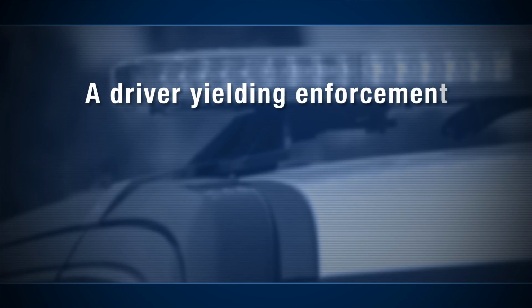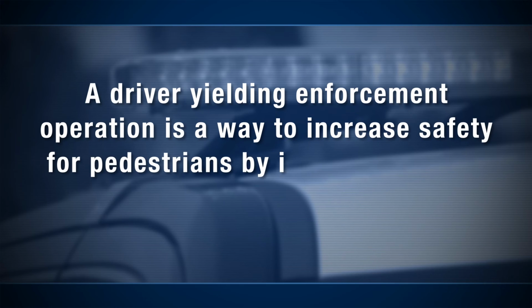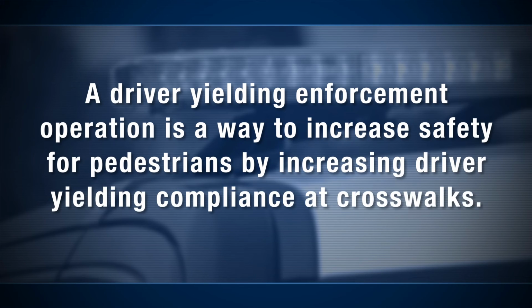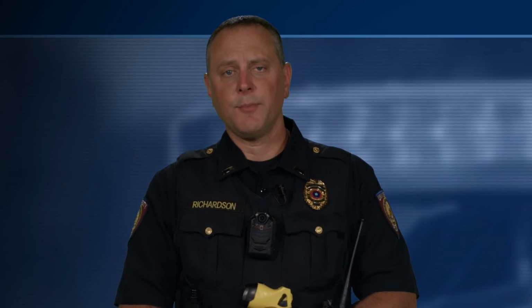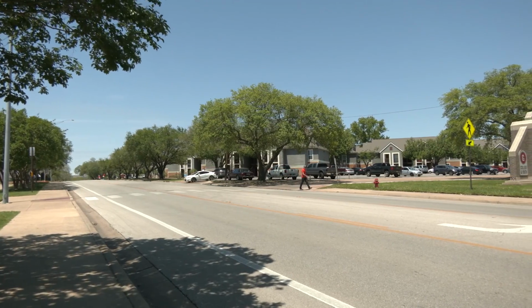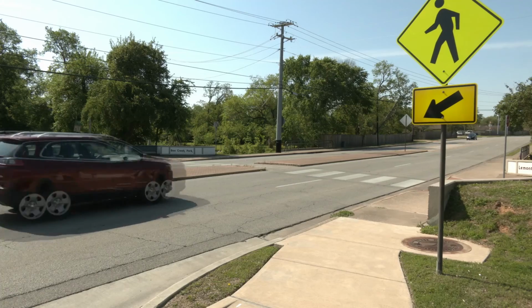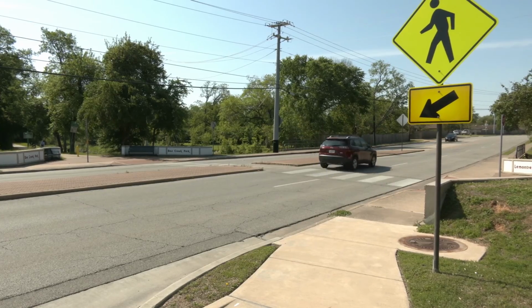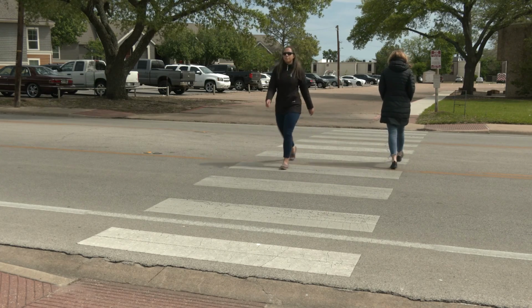A driver yielding enforcement operation is a way to increase safety for pedestrians by increasing driver yielding compliance at crosswalks. Here's how you can conduct this type of enforcement effort in your community. You want to pick a location that is highly visible, including a clear line of sight, well-marked crosswalks, and warning signs indicating a crossing ahead. Mid-block crossings or stop-controlled intersections work best.